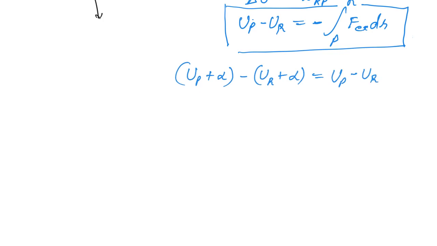This alpha will be cancelled out. This shows that for any other arbitrary place where both of these charges are at the same distance, the difference of potential energy remains the same.